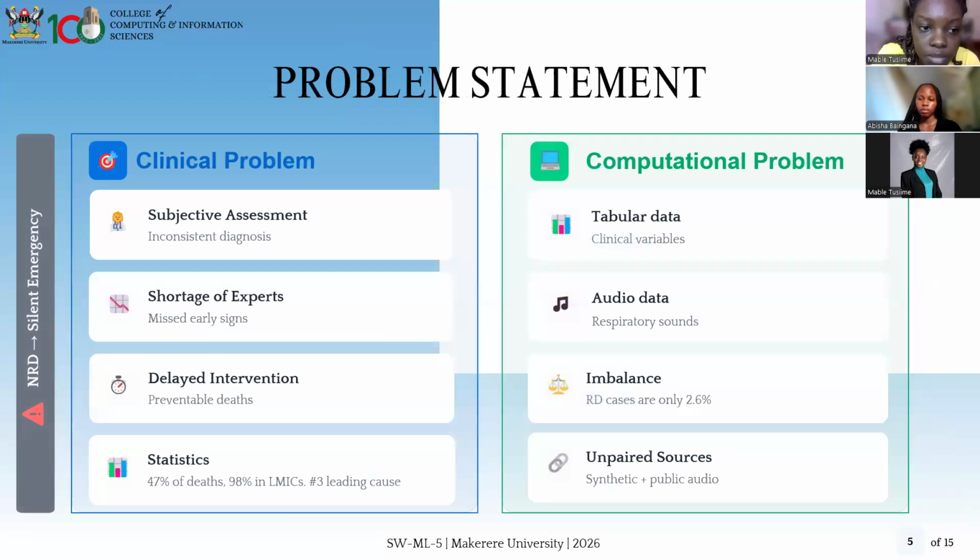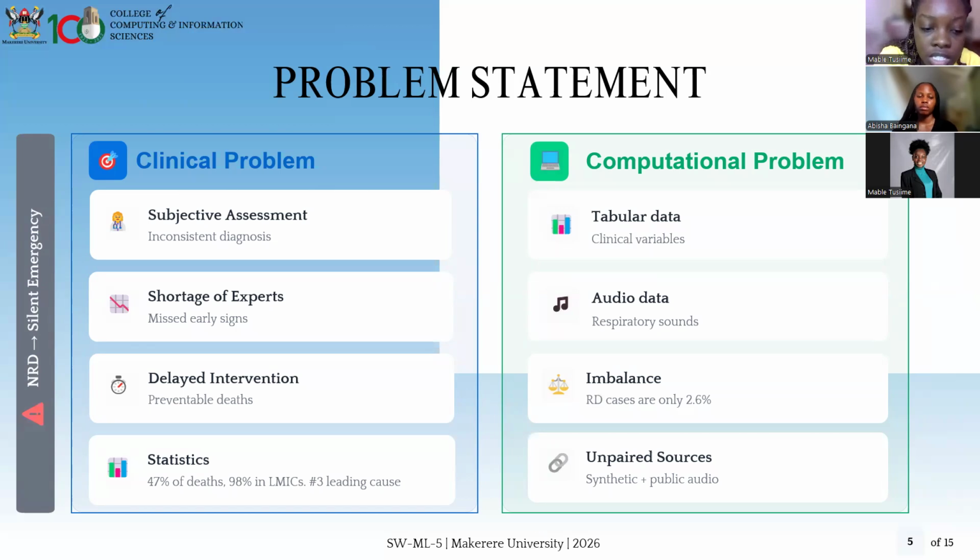So what is our problem statement? The clinical problem is that there is subjective assessment. Different clinical workers have different diagnoses, which is inconsistent. And then there's a shortage of experts in this field. So they miss early signs that could have given hints to respiratory distress, and then there is delayed intervention for the sick neonates, and therefore they are preventable deaths. Because there's a long time taken to work on them, they end up dying, which increases the mortality rate.